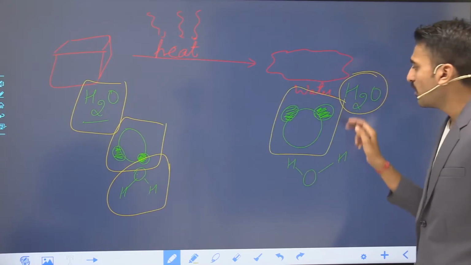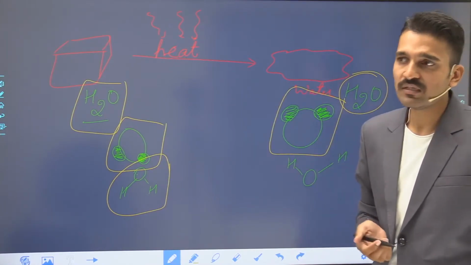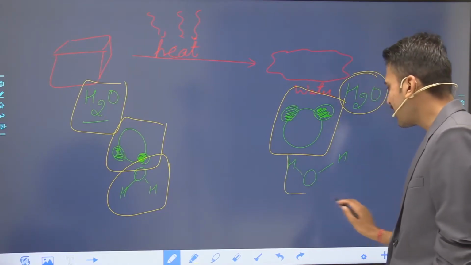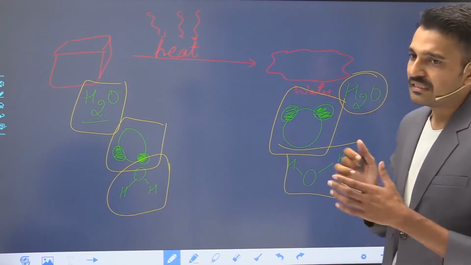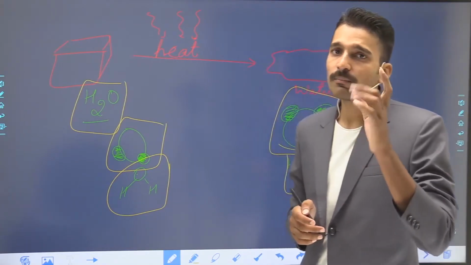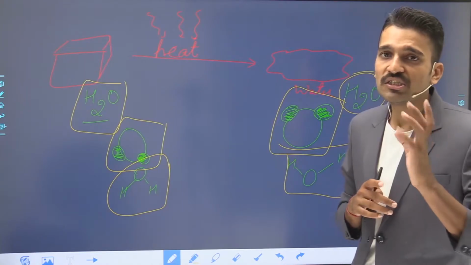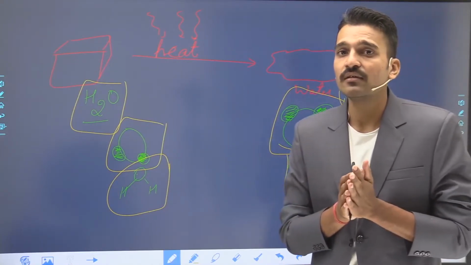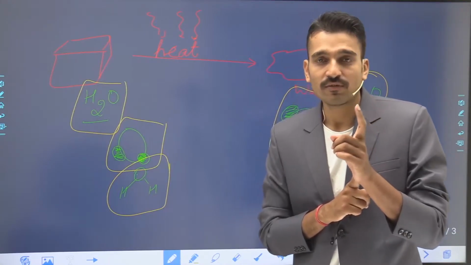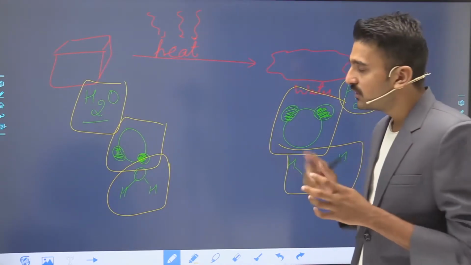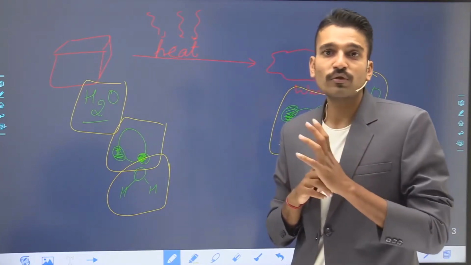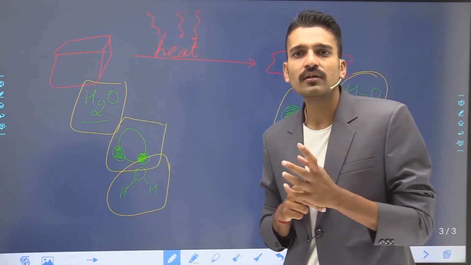How are its atoms arranged? Nothing has been changed. One oxygen and two hydrogen atoms are there, or you can write it like this. So this is not a chemical change. This is a physical change, because the composition has not changed. Focus on my words: the composition has not changed. If there is a change in its composition, then I can call it a chemical change.